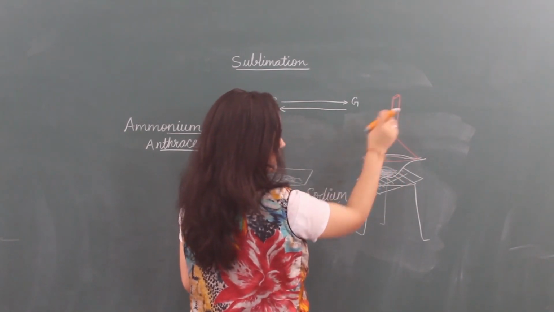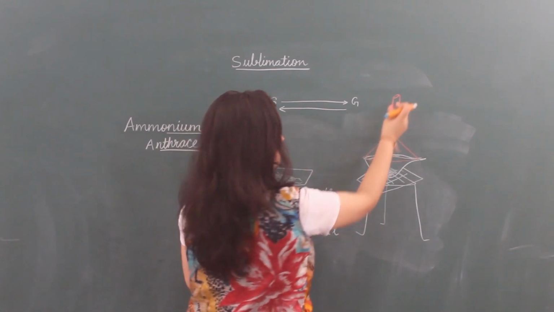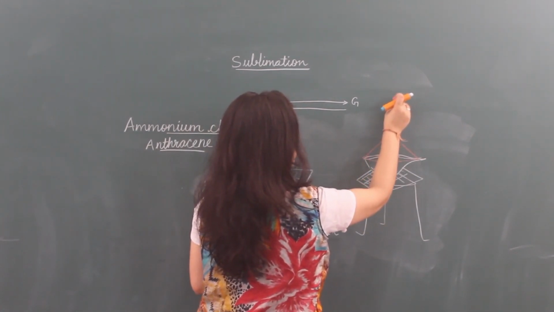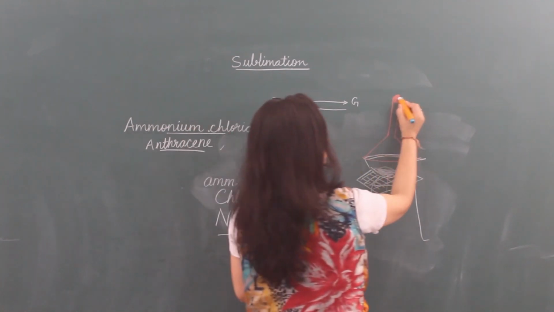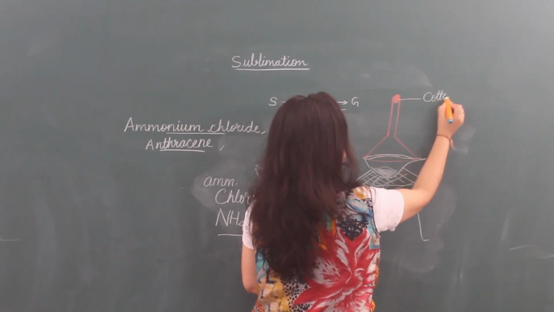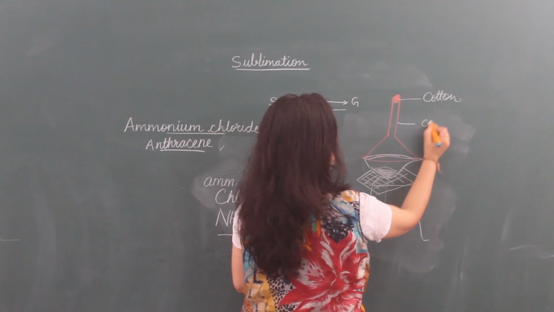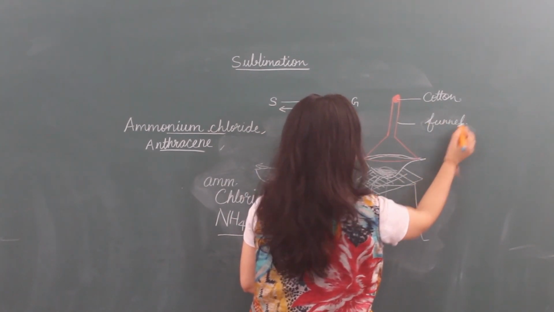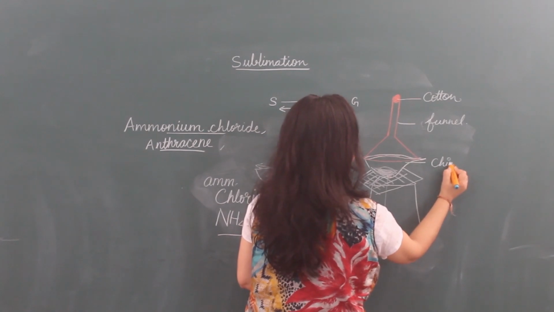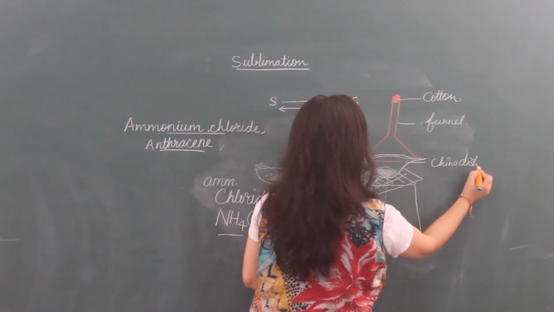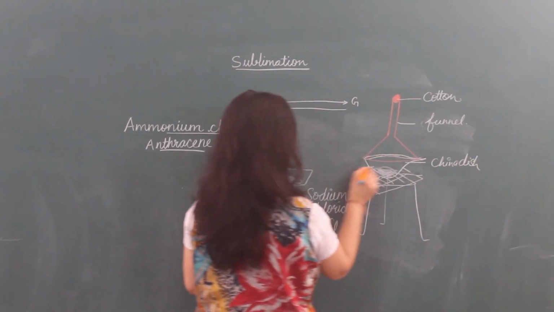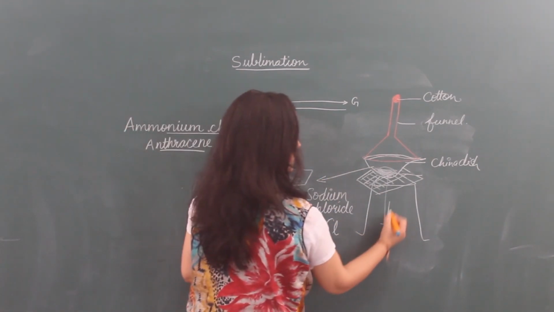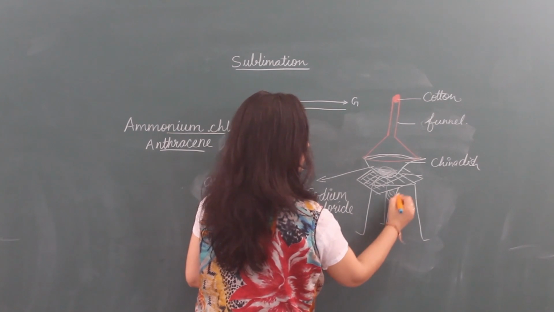Now put the inverted funnel on it, and we have to put some cotton here so that vapors can't come out. So here cotton is there. This is the funnel, china dish, and in this we have taken this sample, ammonium chloride and sodium chloride. Now we have to heat it.